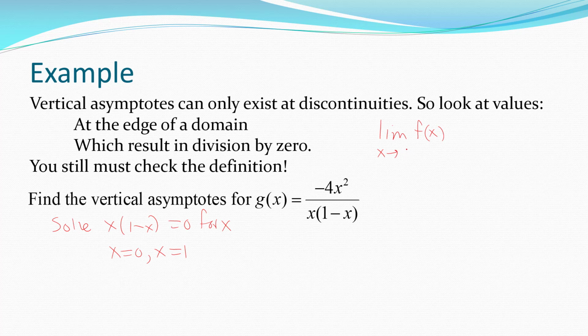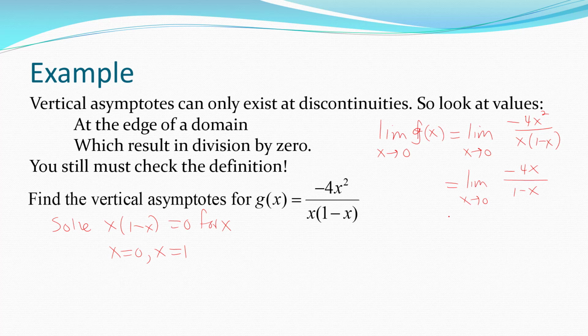But here, to save time, I'm going to take the limit as x approaches 0. That will then just be the limit as x approaches 0 of negative 4x squared all over x times 1 minus x. And that is the same as the limit as x approaches 0 of negative 4x all over 1 minus x, because x is not 0. So there's a common factor of x, which is non-zero. We can cancel them. Then this is a rational function, and 0 is in its domain.